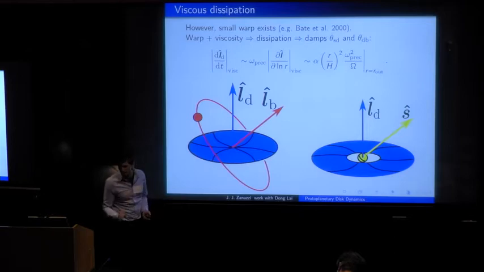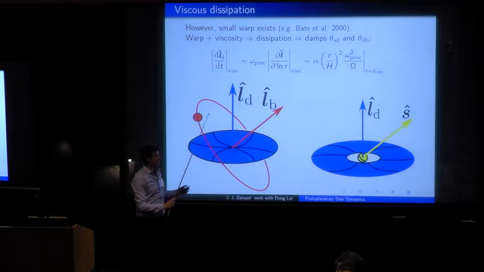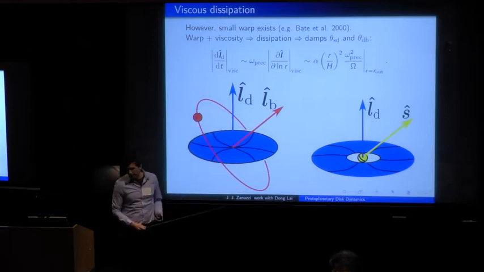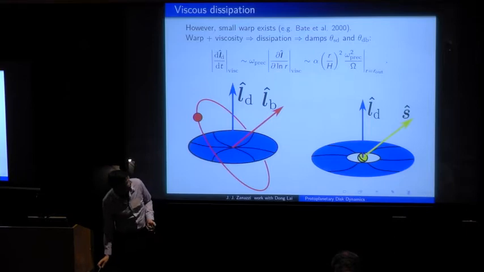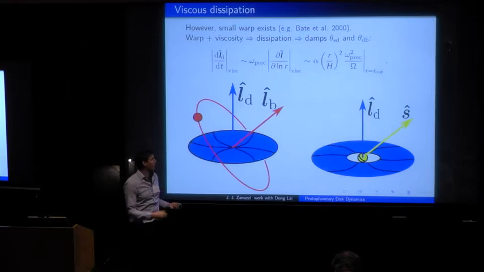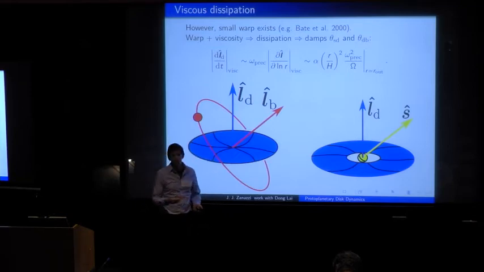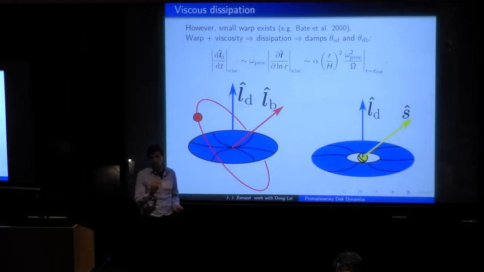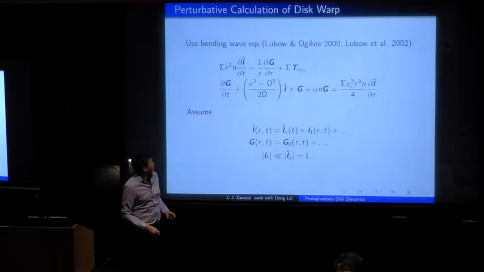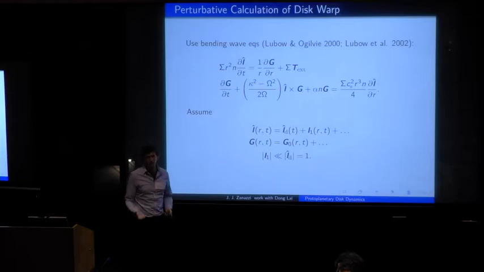And this tiny twist exerts a back reaction torque on the disk, which is on the disk by the binary companion as well as the spinning host star. This twist induced on the disk is proportional to the disk's viscosity parameter, inversely proportional to the disk temperature, and proportional to the precession period of whatever torque is being exerted on the disk to the second power.